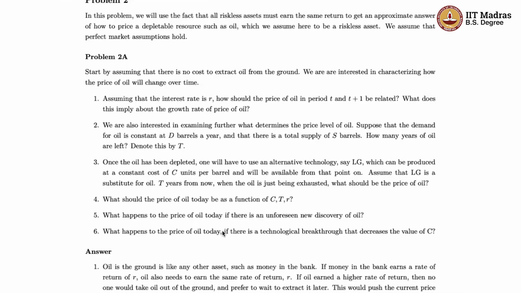But here, because our focus is on just highlighting how this no arbitrage pricing relationship works, we are going to make assumptions that abstract away from all those randomness, right? So we are going to assume that you have got oil. We know everything that is there about the demand for oil and the supply for oil today as well as in the future. And we think that this is a riskless asset, right? So all the perfect market assumptions that we have made also continue to hold, in the sense that you do not have any large players, there's no disagreement and so on. And on top of that, we are imposing that there is no uncertainty.